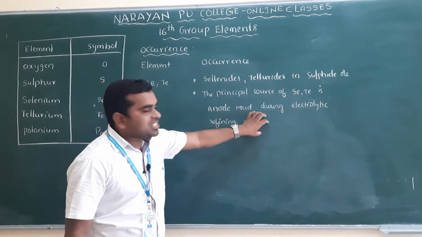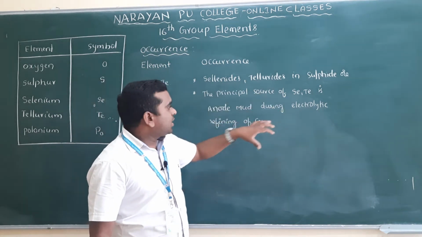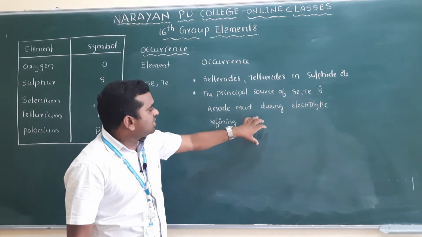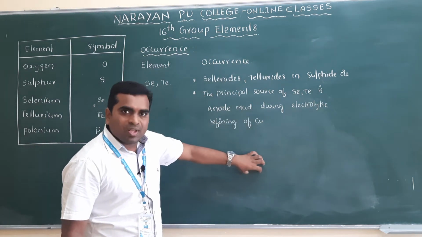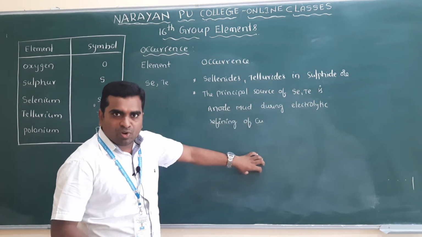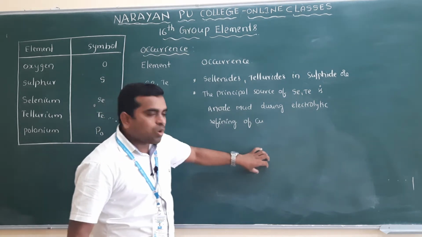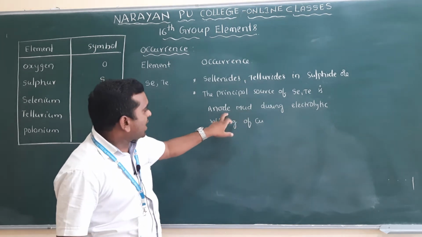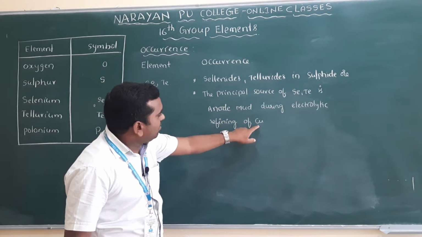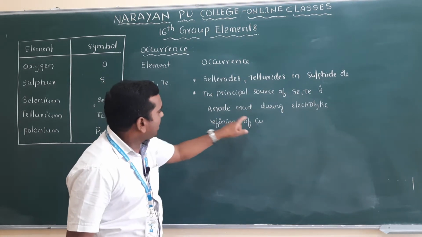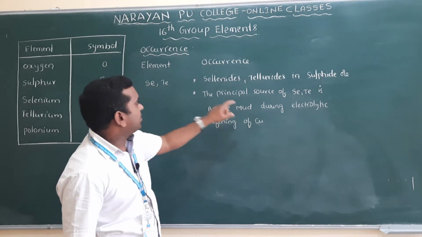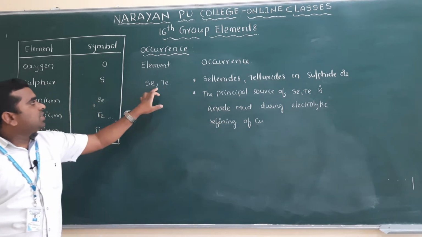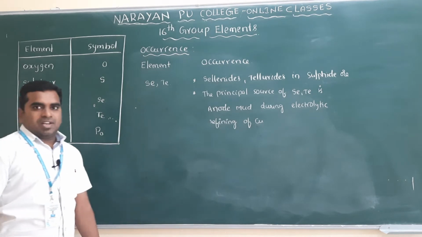During the electrolytic process these impurities fall down to the bottom of the electrolytic cell, and we call that anode mud. So from there we can collect selenium and tellurium.